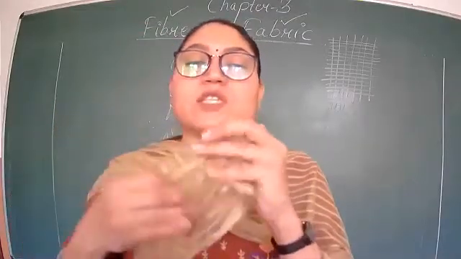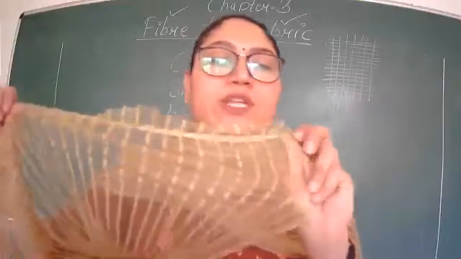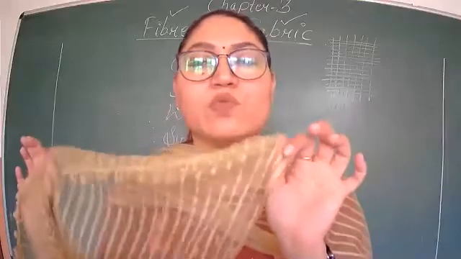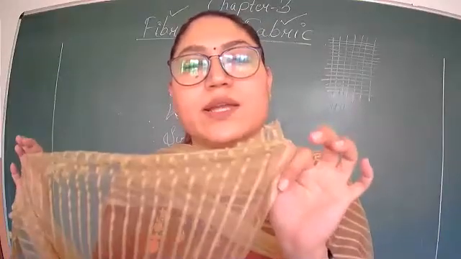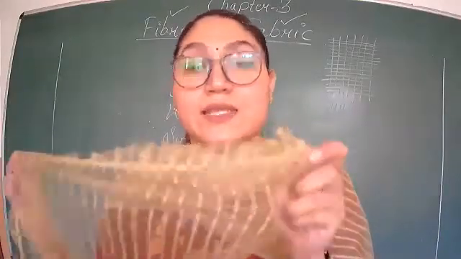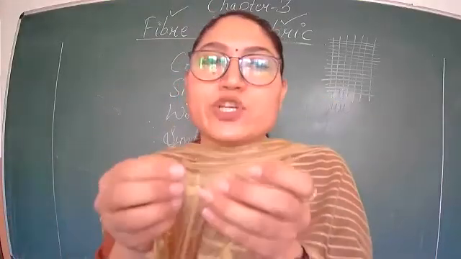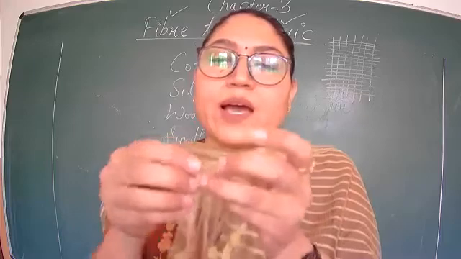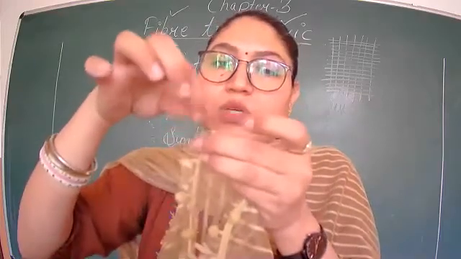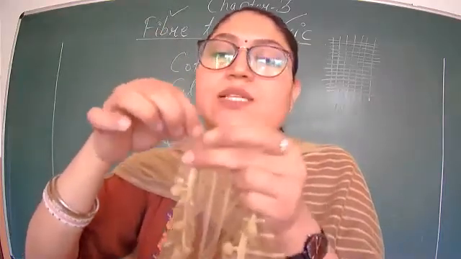Which category will this fall under? Silk, wool, synthetic, or you can say this is net. Some threads are coming out at the edge of the dupatta.